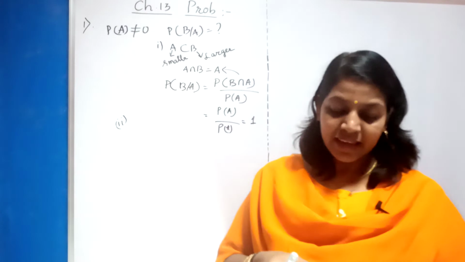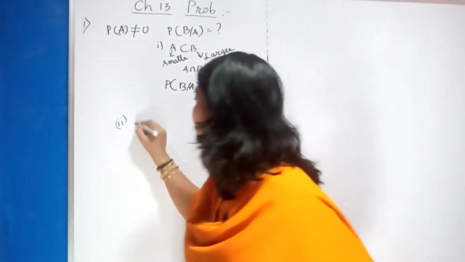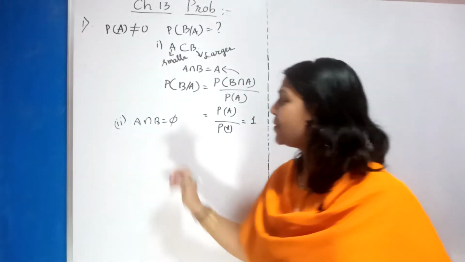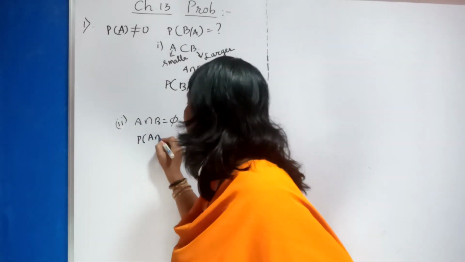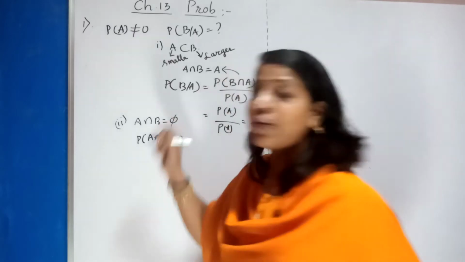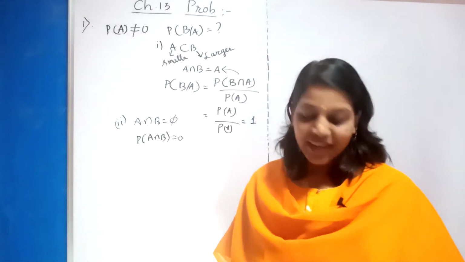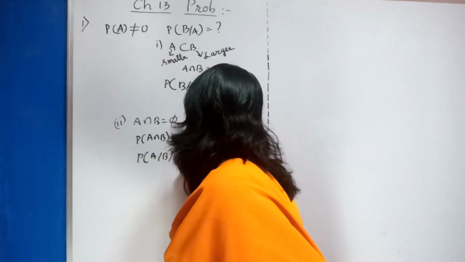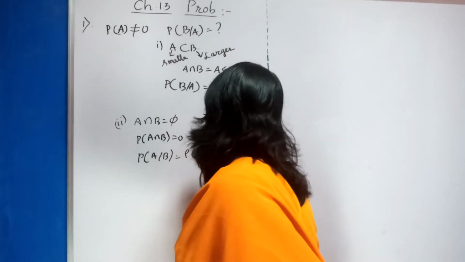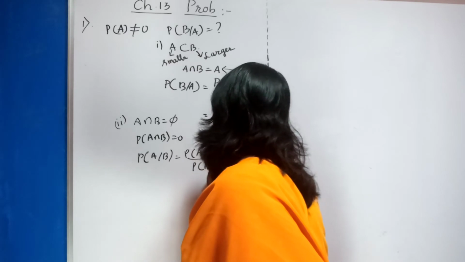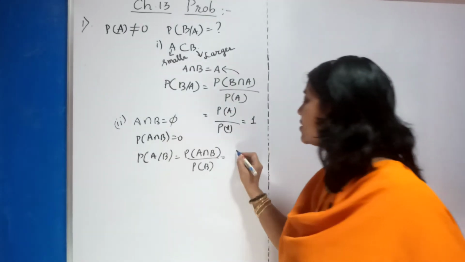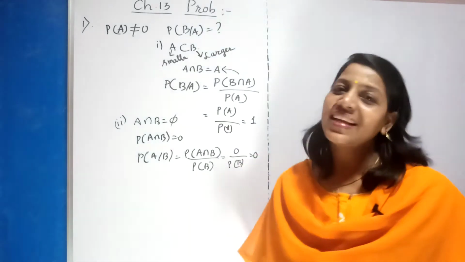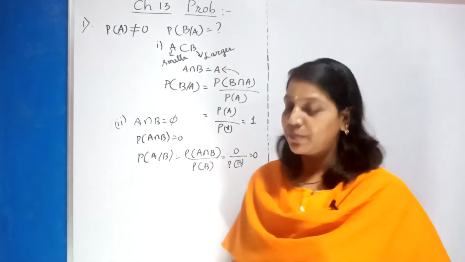Now come to the second bit. They have given A intersection B equal to phi, the null set. That means probability of A intersection B equals 0. Now they are asking you to find probability of A by B. That is probability of A intersection B divided by probability of B, the conditional probability. Now this numerator is 0, so 0 divided by something will be 0. Clear? So simple. Now let us see question number 2.